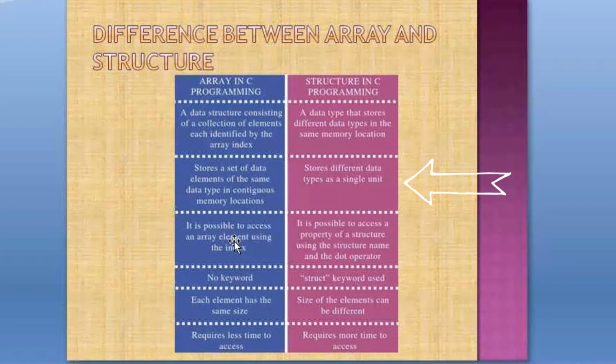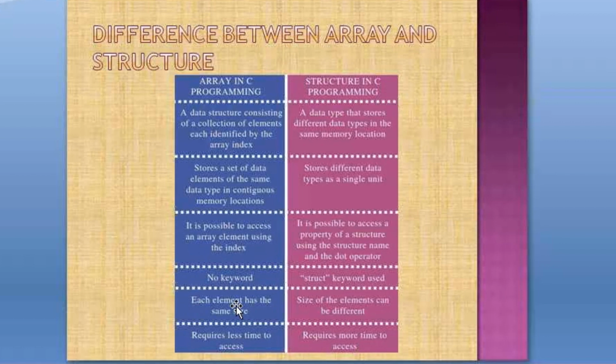Okay. It is also possible to access an element using the index. So by using index, as we have discussed, we can print any value, we can access any element of the array. It is possible to access a property of a structure using the structure name and the dot operator. So when we want to access any element of a structure, we should use the dot operator. For defining an array, no keyword is used, as well as the struct keyword is used while defining a structure.